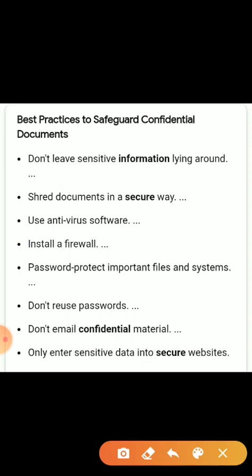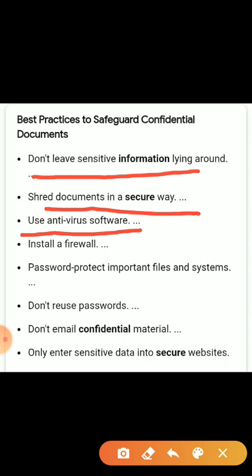So the best practices to safeguard confidential documents are these. First, don't leave any sensitive information on your computer, especially if you are using a public computer. Second, share documents in a secure way.